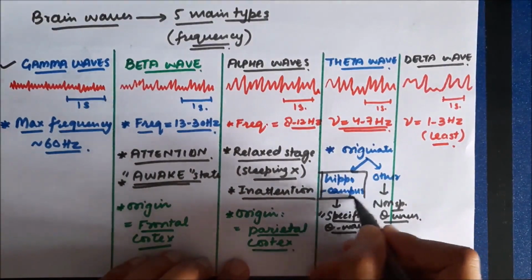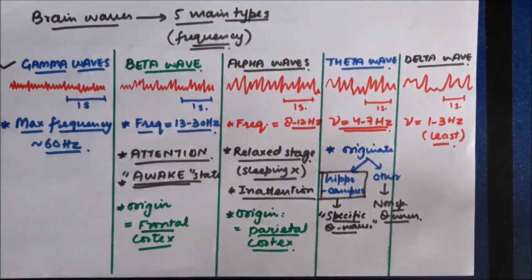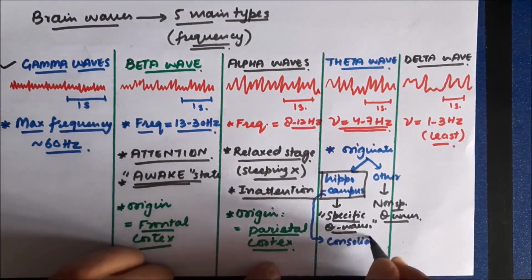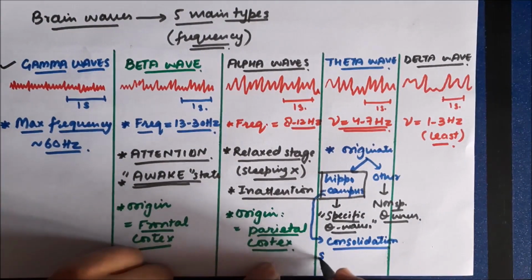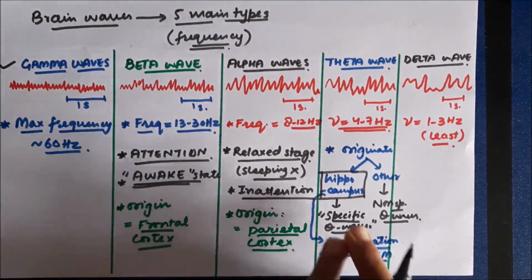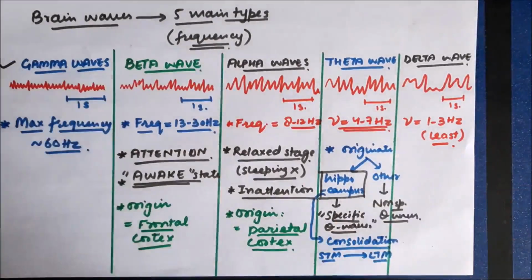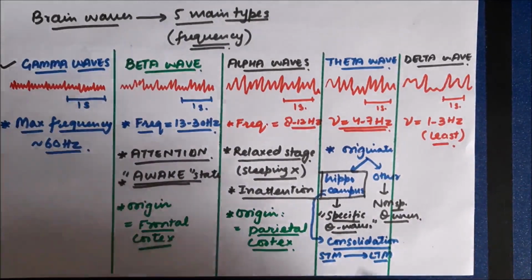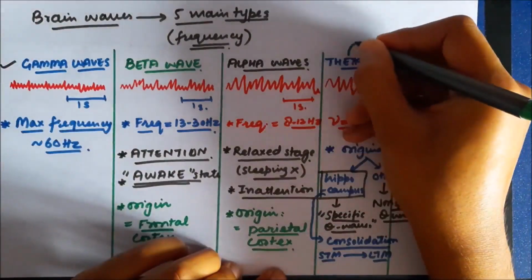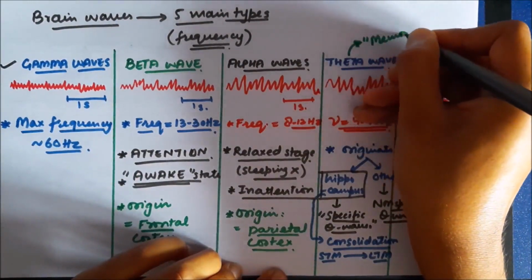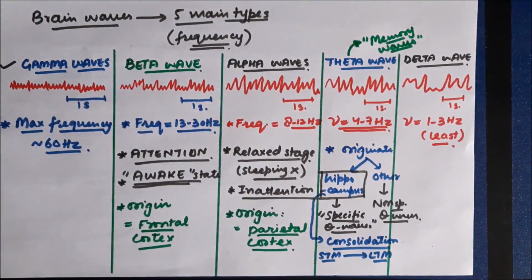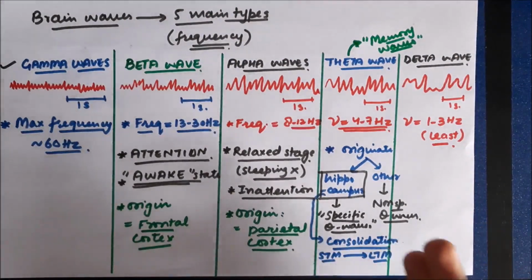We'll discuss it later. So the main function of hippocampus is the consolidation of memory. It means hippocampus is responsible for converting short-term memory into long-term memory. So while performing the function of consolidation, the type of waves that we get in an EEG pattern are the specific theta waves. That is the reason why theta waves are also called memory waves, because they are mainly associated with the hippocampus, which performs the function of consolidation of memory.